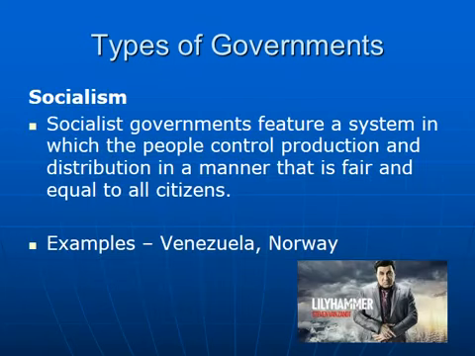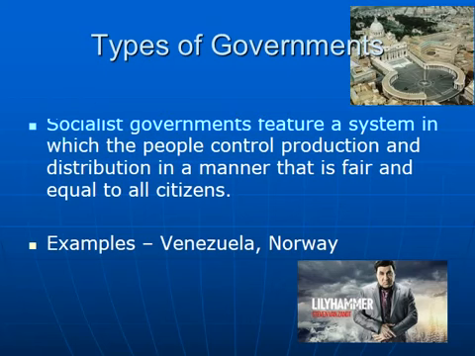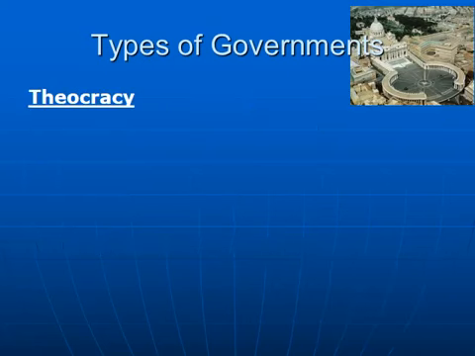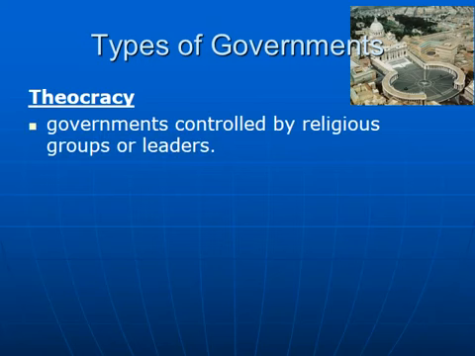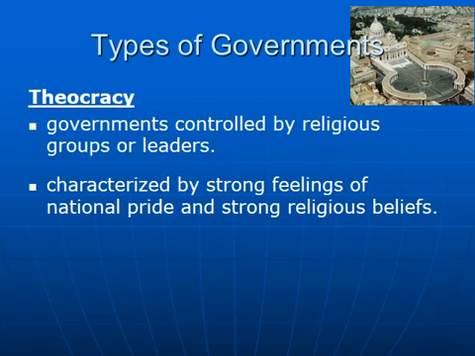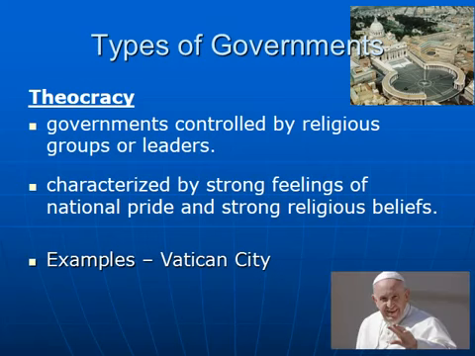We've got socialism, and this is where everybody pays into the government, so there's very high taxes, but people get a lot out of it, like free healthcare and free education. Next, we've got theocracy, and this is where a religious group would be in charge, and perhaps an example currently would be the Vatican with the Pope.